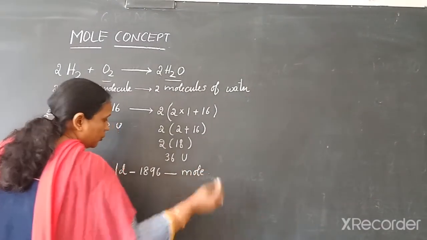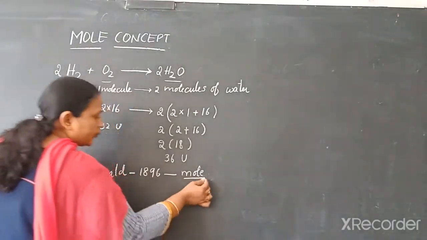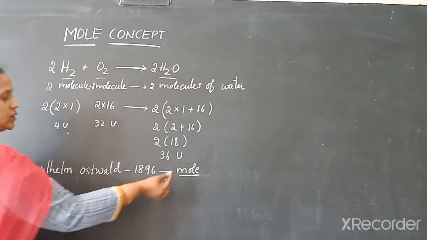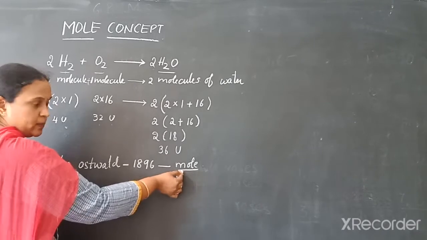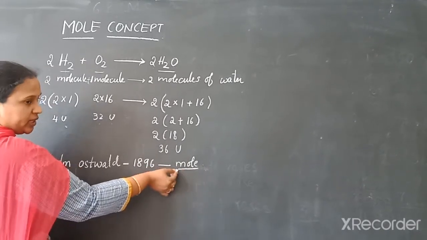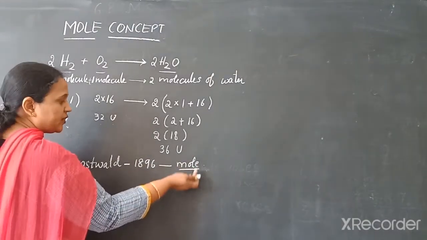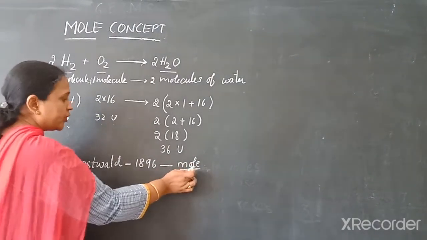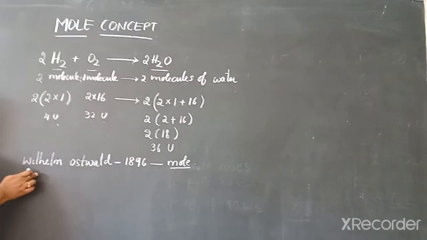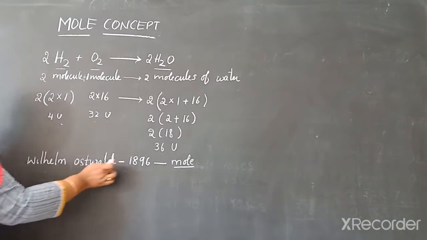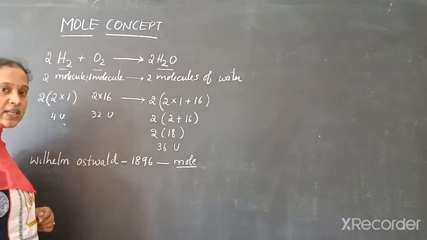What is a mole? Mole is nothing but the quantity of a substance, which is given by the name mole, which was introduced by the scientist Wilhelm Oswald in the year 1896.